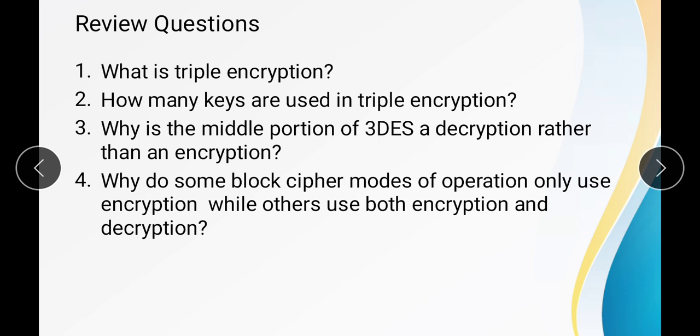Second, how many keys are used in triple encryption? It is a logical question. Here we have to give the answer that we are using different variants, like 2TDES and 3TDES, where we use 2 keys or 3 keys. The next question is, why is the middle portion of 3DES a decryption rather than an encryption? This we have seen in that note, why we are doing this.